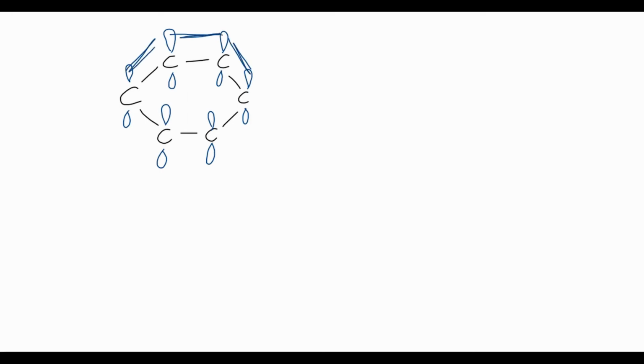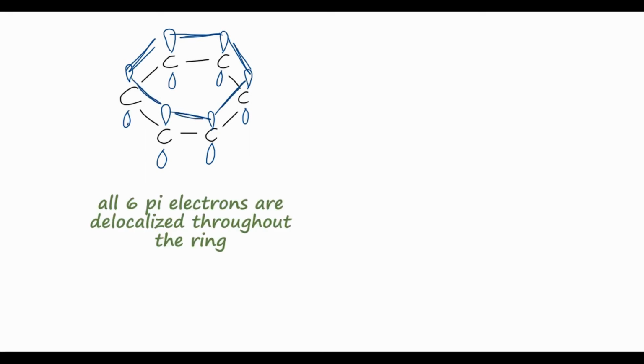But benzene is now special because we can have all 6 of these p orbitals sharing the same set of 6 electrons. So what we get in the end is this 6-membered ring of carbon atoms, but instead of having 3 localized double bonds that we can actually measure or distinguish from the single bonds, we can draw these double bonds as just a circle inside of the ring, because all 6 of those pi electrons are shared between all 6 of the carbons.